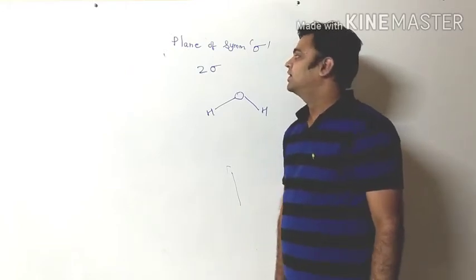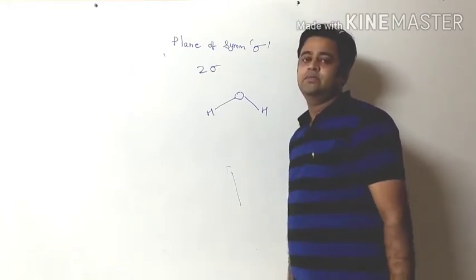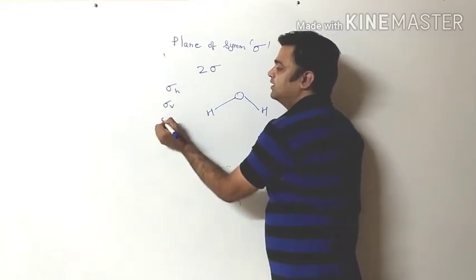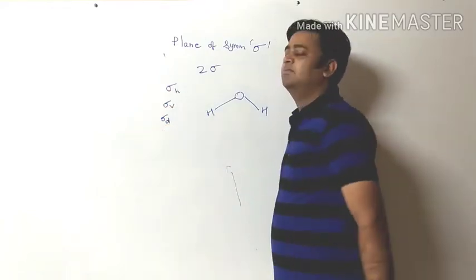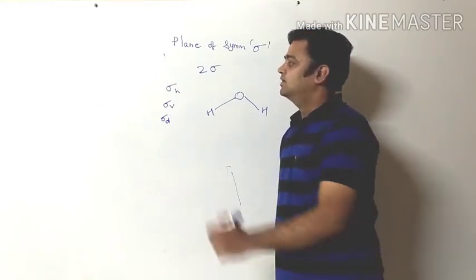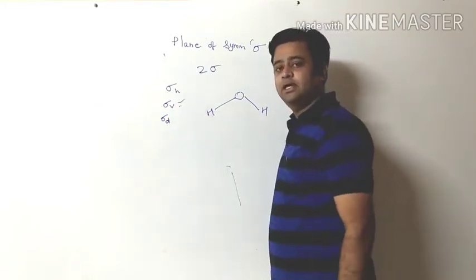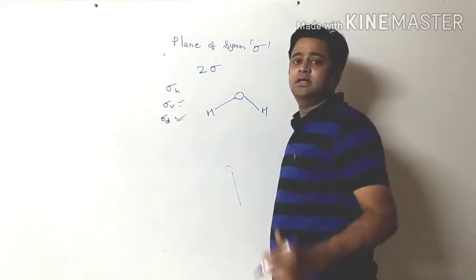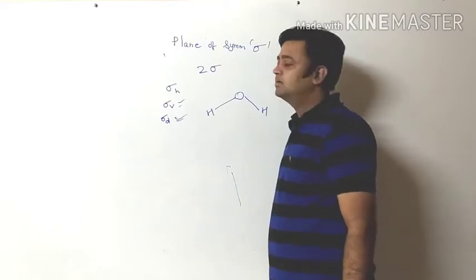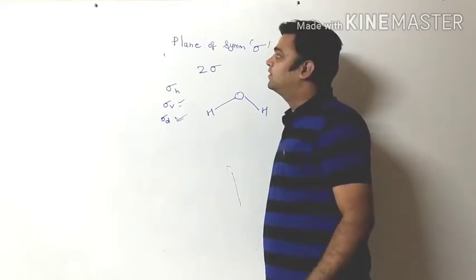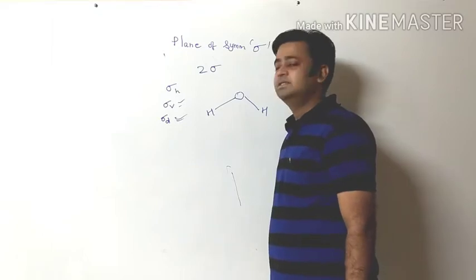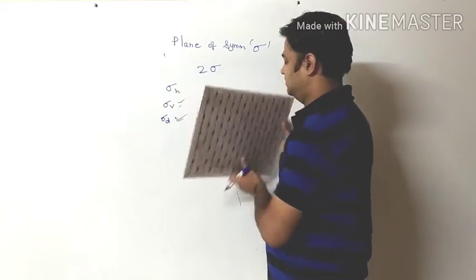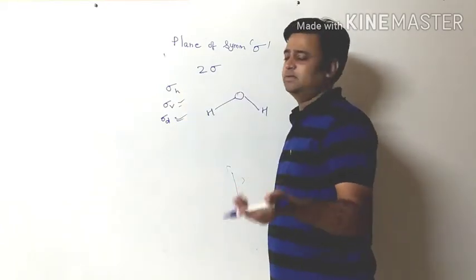Okay, then there are three types of sigma. One is sigma H, another is sigma V, and another is sigma D. Sigma H is the horizontal plane, sigma V is the vertical plane, and sigma D is the dihedral plane. There are three types of plane of symmetry, but in the water molecule we see these two. This one and this one. Okay. Now, what is sigma H and sigma V and sigma D?